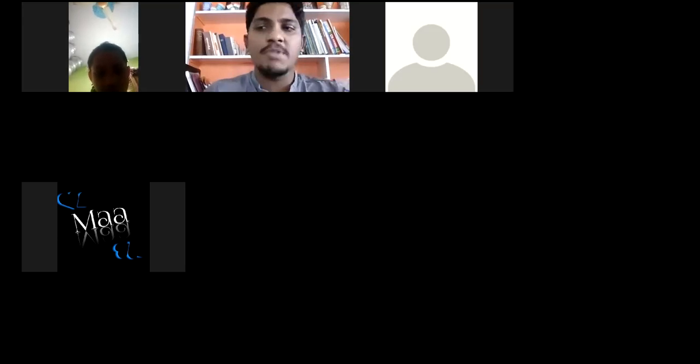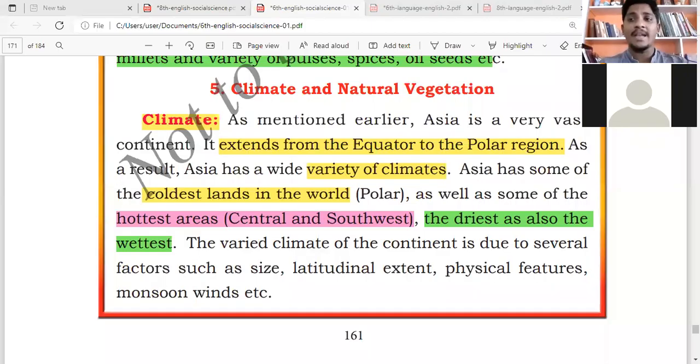So today's class we'll be learning about the climate and natural vegetation. Now what is the climate of Asia? See, climate means some place it is very hot, some place is very cold, and some place it is raining. Asia consists of 48 countries, and in those 48 countries the climate is completely different.